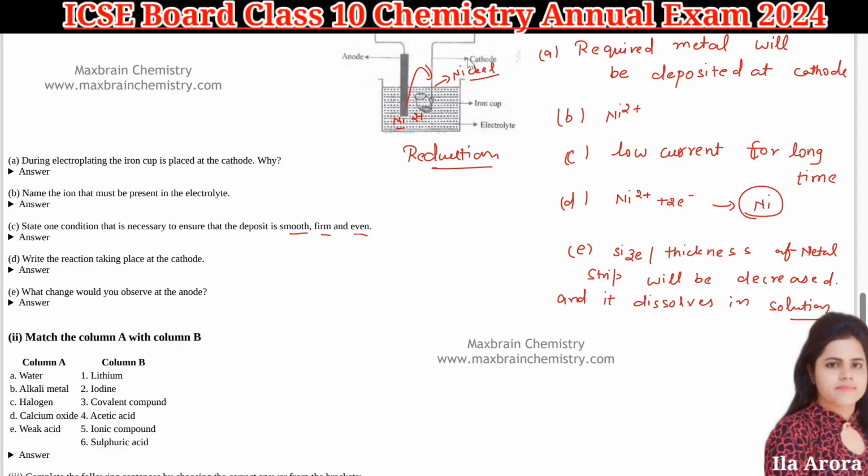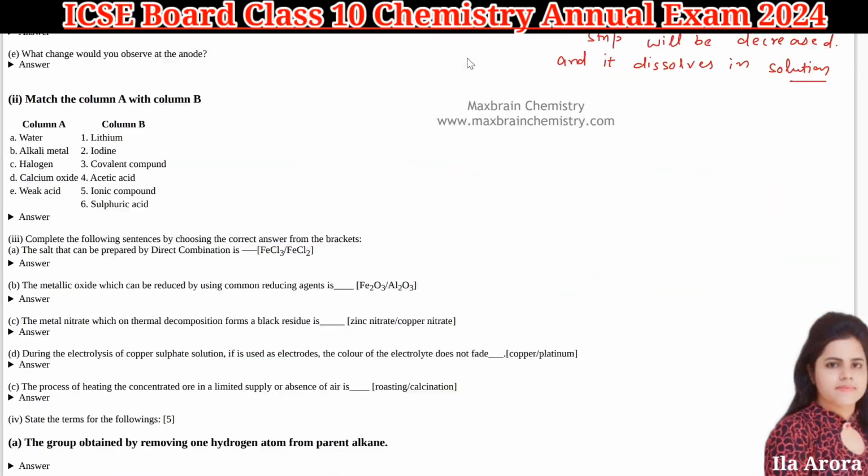Next is match the column. So if you will see, for A, water, that is a covalent compound, 3. Alkali metal, your lithium, B is 1. Then halogen, we have iodine, the answer will be 2 for D. Calcium oxide, that is an ionic compound, so 5. Then weak acid, they have given 4th. Acetic acid is your weak acid.